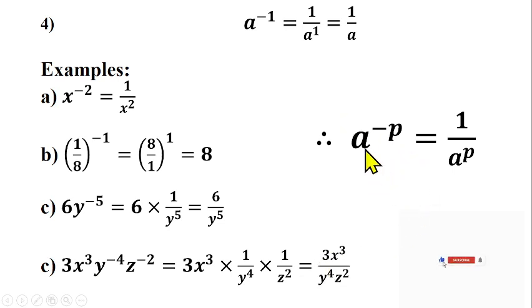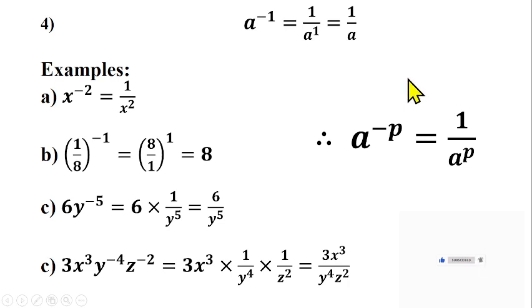So literally, when I have a raised to power minus p, what does this mean? Based on what I have been explaining so far, that should give us the inverse of a raised to power p, which is 1 over a raised to power p. I hope you understand this law now. When I have a raised to power minus e, what does it mean? That should give us 1 over a raised to power e.